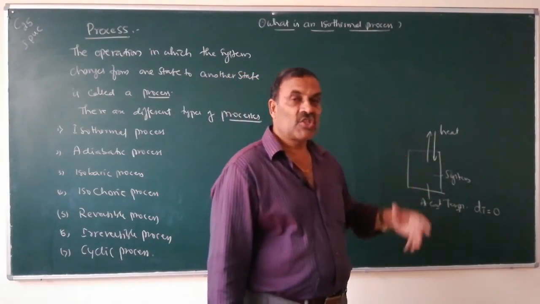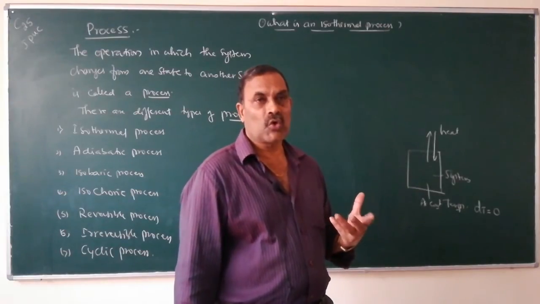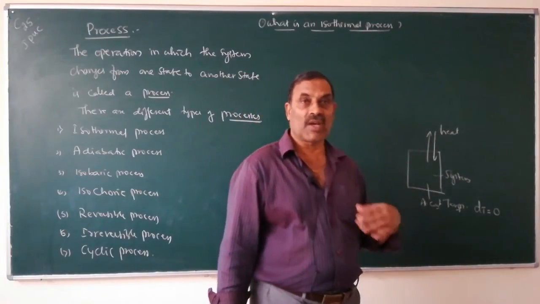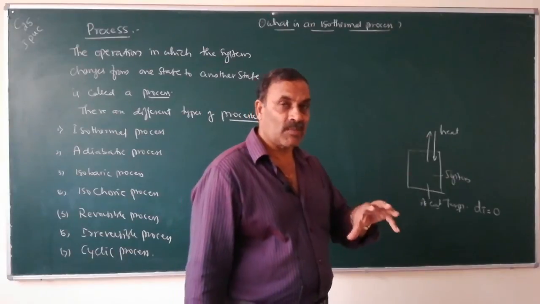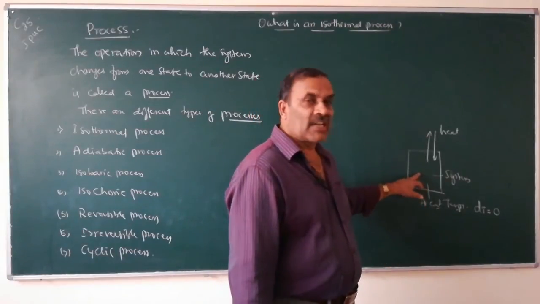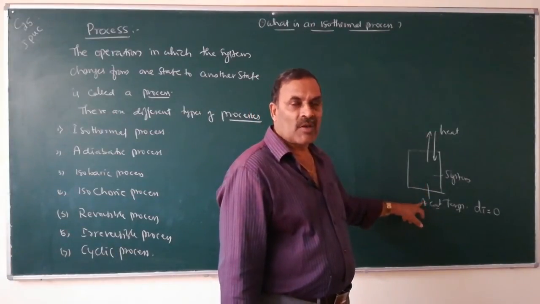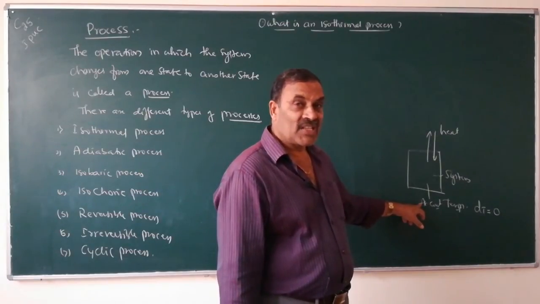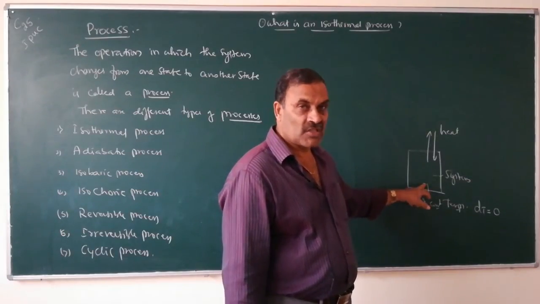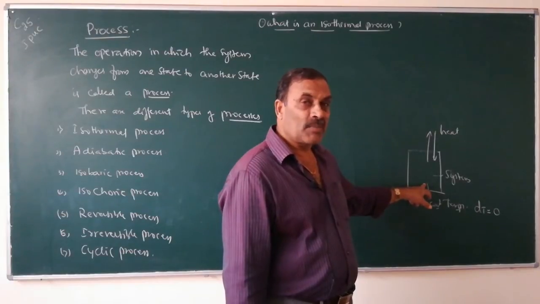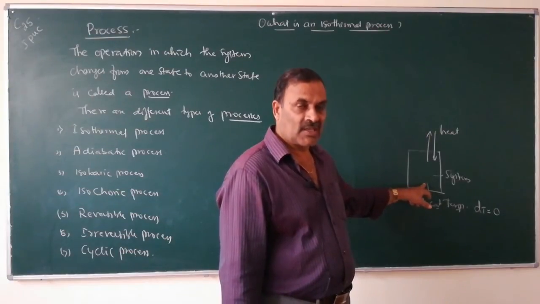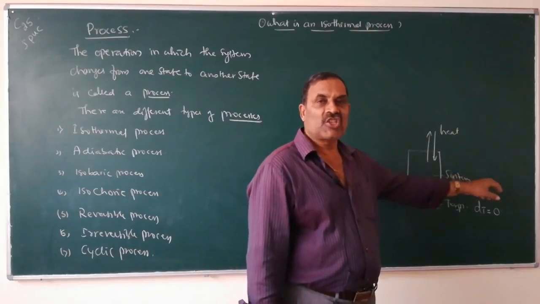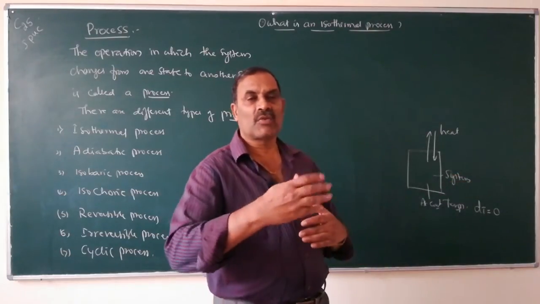So what is an isothermal process? If a system undergoes a change from one state to another state at constant temperature, that process is known as isothermal process. During isothermal process, the temperature of the system remains constant. To keep the temperature constant, there should be exchange of heat between system and surroundings.